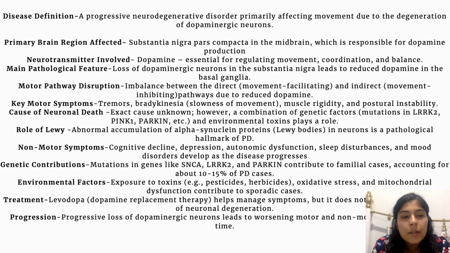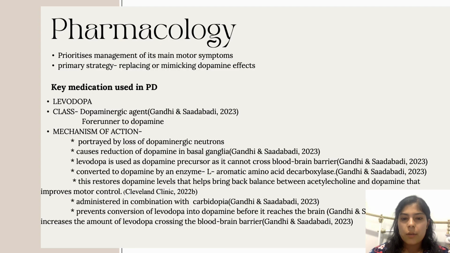Now, here I've added a table that summarizes the key points of pathophysiology of Parkinson's disease in an organized manner. This is exactly what we've done on the last slide. Now, progressing on to the pharmacology of Parkinson's disease, it prioritizes the management of its main motor symptoms. Because the disease is caused due to loss of dopamine producing neurons in substantia nigra, the primary strategy for treatment would involve either replacing or mimicking dopamine effects.